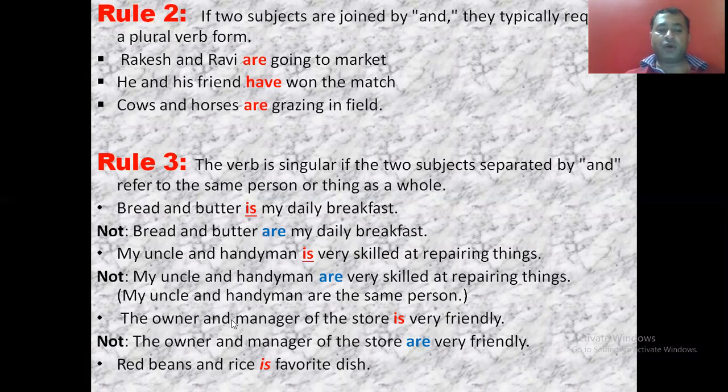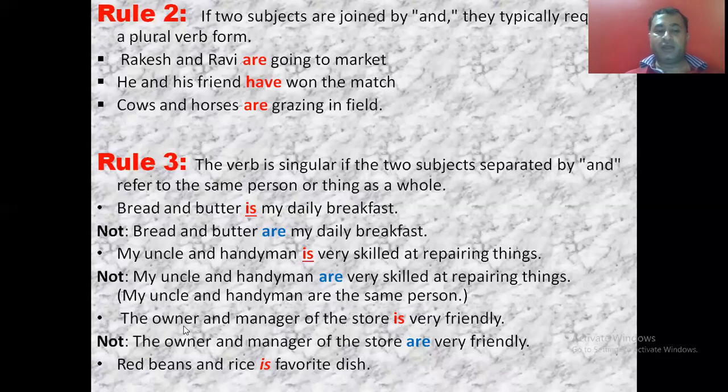In third sentence, the owner and the manager of the store is very friendly. The person who is owner, he is also the manager. Mean they both are the same persons. So the verb used is. If it is like that, the owner and the manager of the store is it is like that, the owner